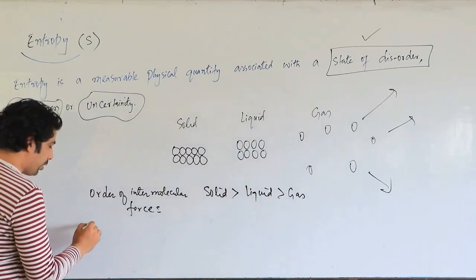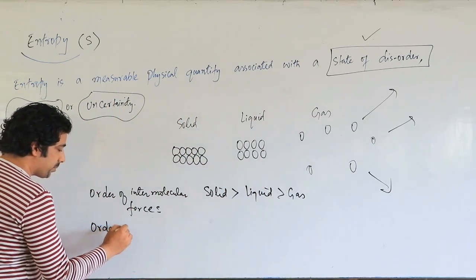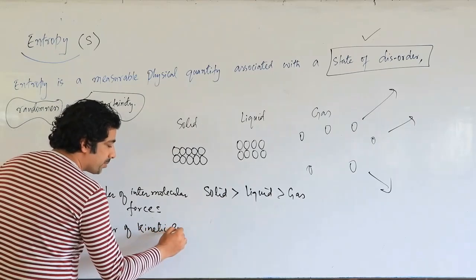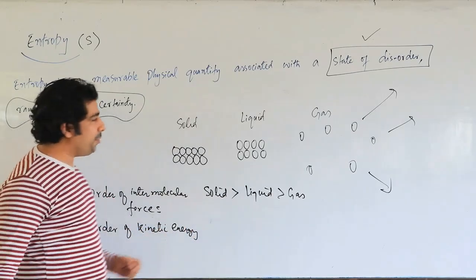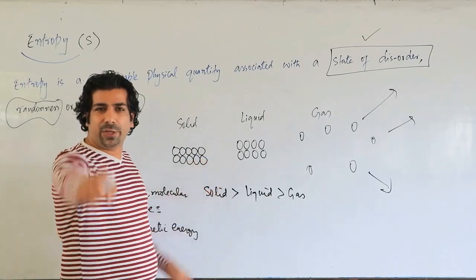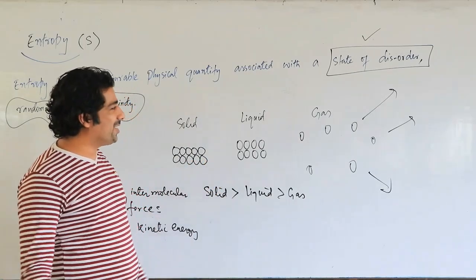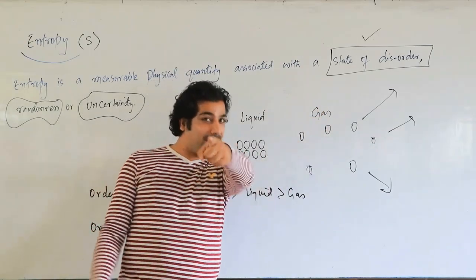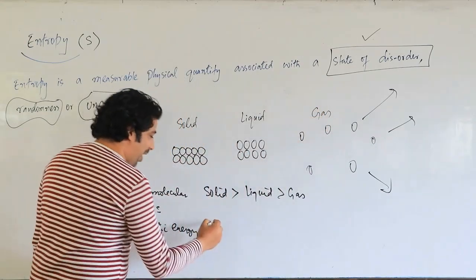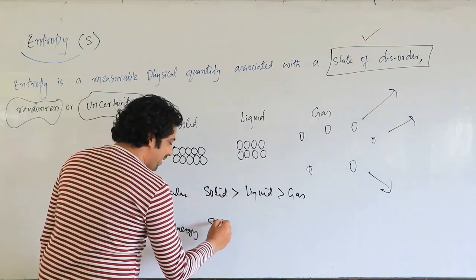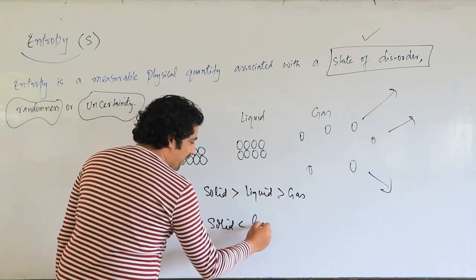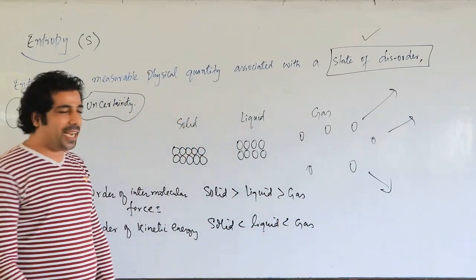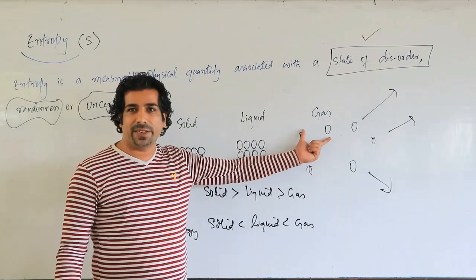Let us see the order of kinetic energy, my dear friends. Tell me in which case particles are free to move. The particles are free to move in the gaseous state. So the gaseous state will have the higher kinetic energy. So the order of kinetic energy will be like this: solid lesser than liquid, and liquid less than gas. So kinetic energy is highest in the gas, my dear friends.